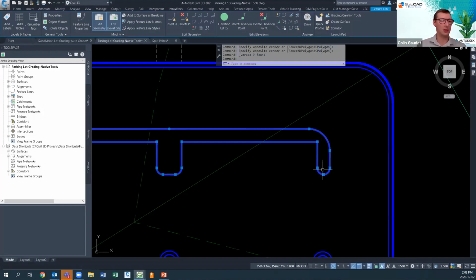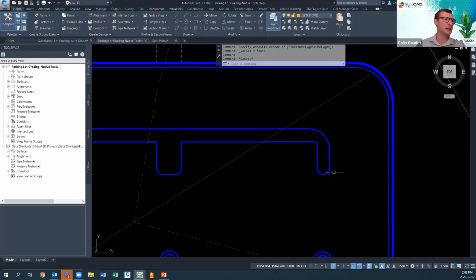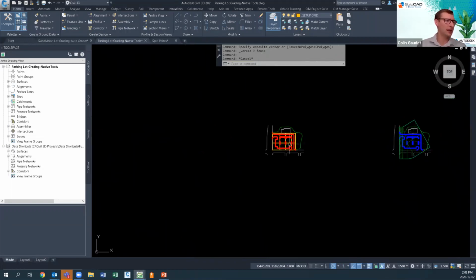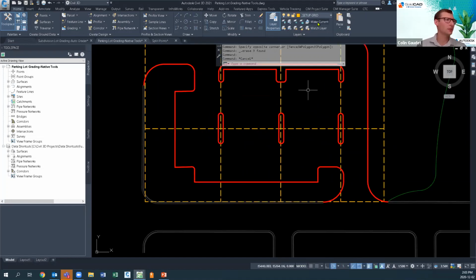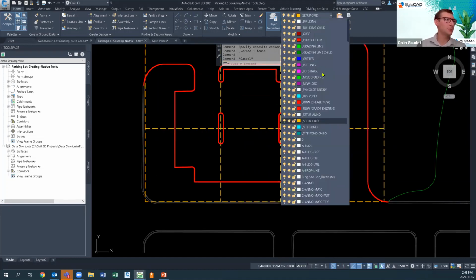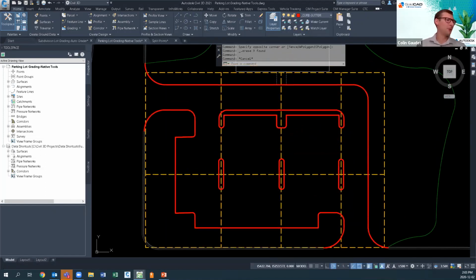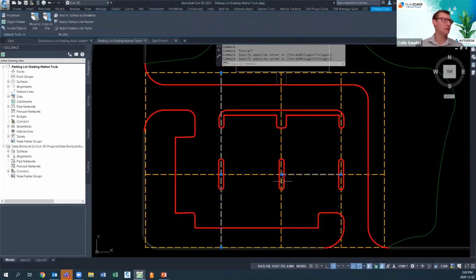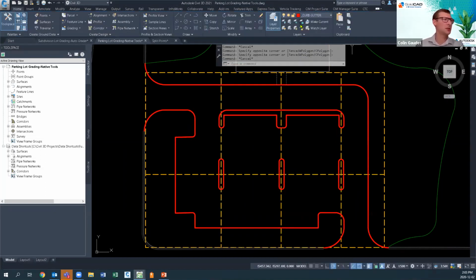That's sort of the downfall of some of this site development grading, is when it comes into updating each of these options. And if I zoom over, we're going to take a look at how AutoGrader can kind of fix some of that. So I'm going to pan over back to the red version here. And what we're looking at is another version of this parking lot, and it still has a temporary surface. It's just done slightly differently with a grid spacing of feature lines. So I'm just going to turn those off.